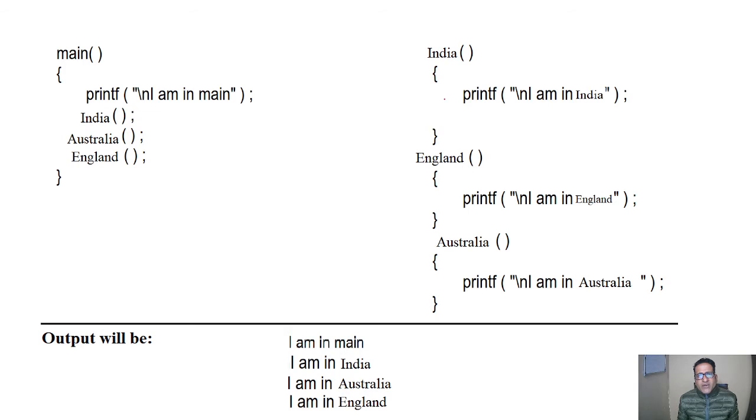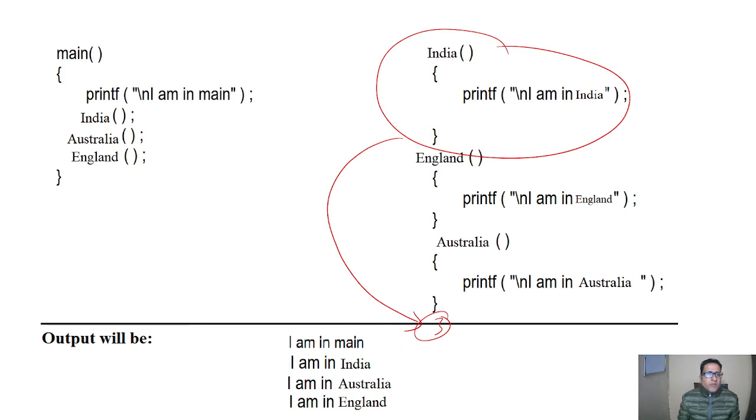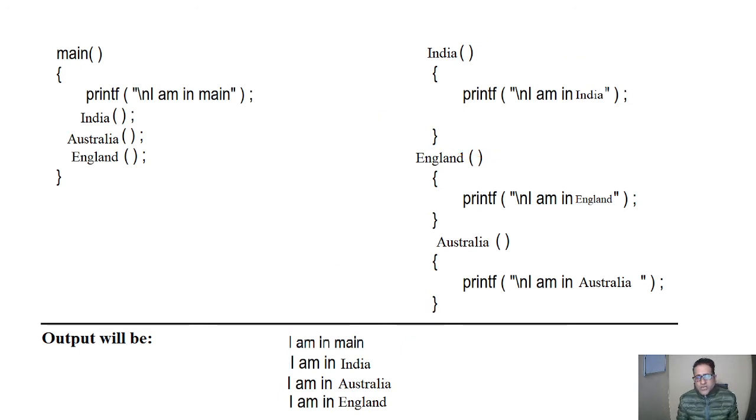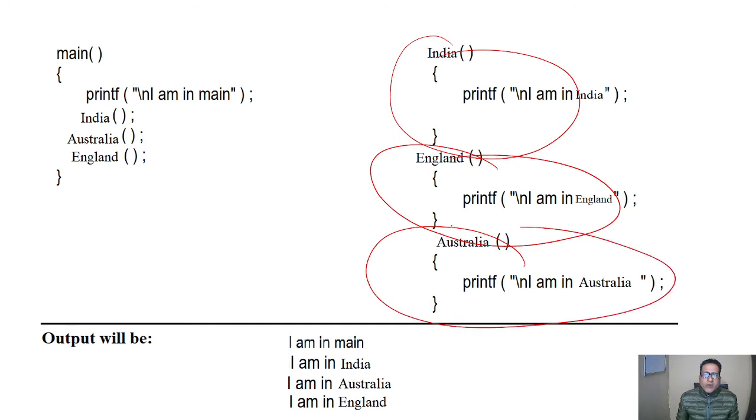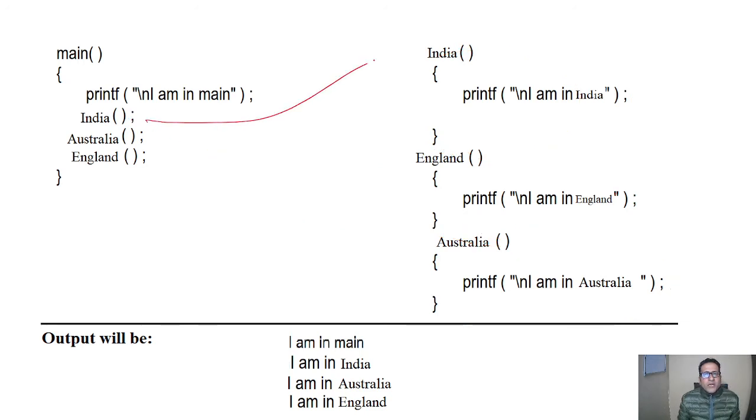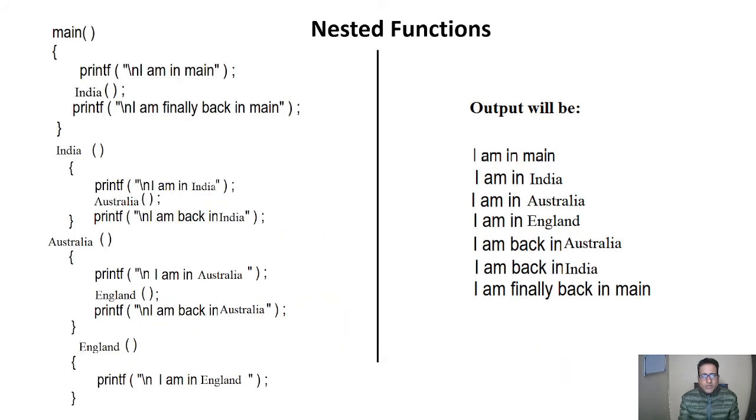We can place it anywhere. We can place this India part at the third position also, and maybe it is called here firstly. There is no problem in defining these functions. These functions can be defined in any order and will be served in the order they are called. If India is called first, India will be served first. It can be here, or if it is here, it will go to this part. So there is no problem in defining a function.